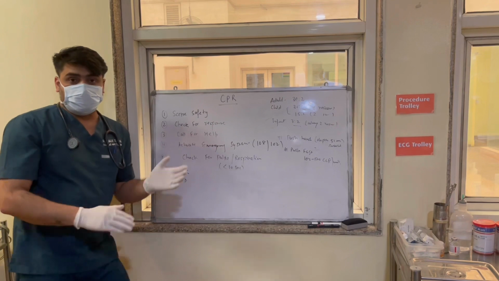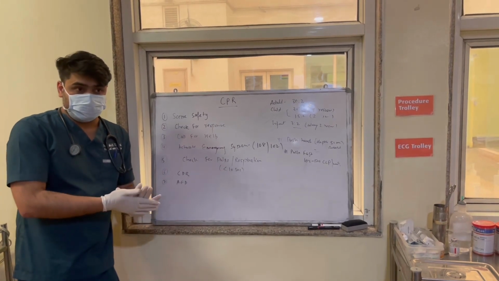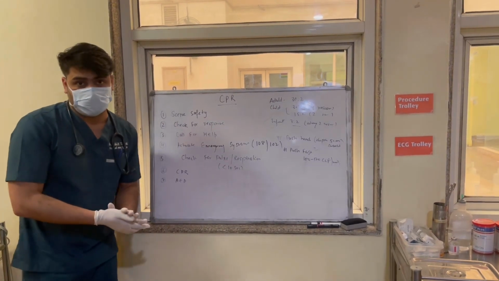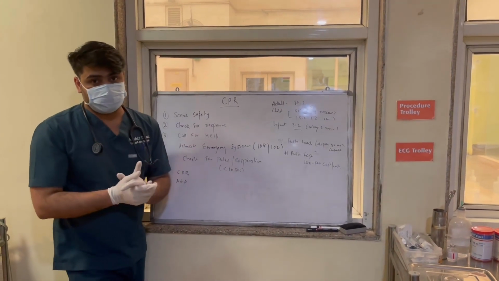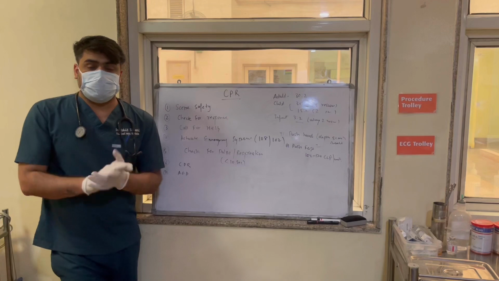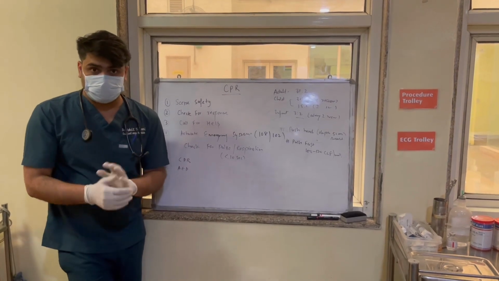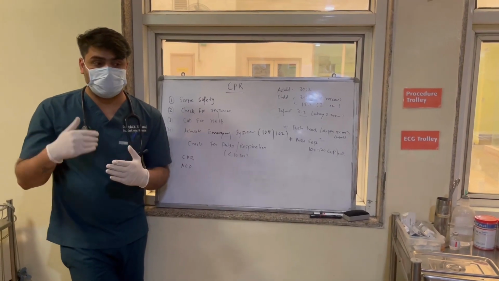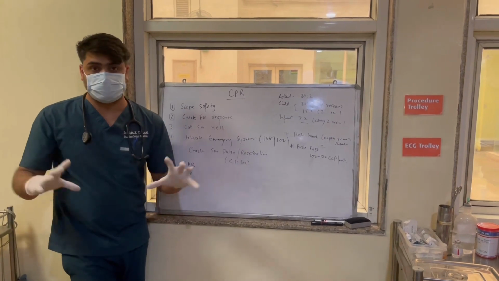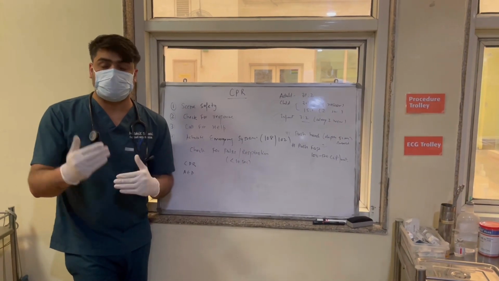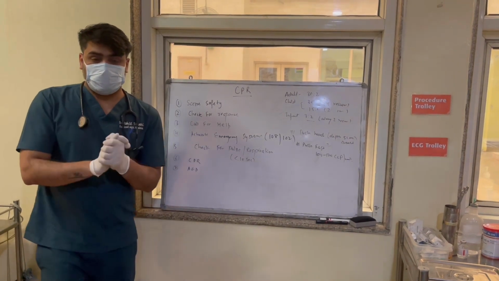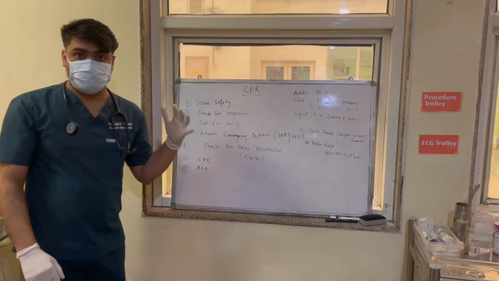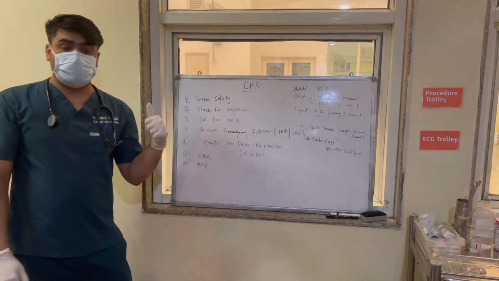Before giving CPR to any person, we make sure the person requires CPR or not. So what are the criteria? If you find any person unconscious on a roadside, airport, railway station, school, any place, a sudden fall, what you have to do? There are 5 basic steps which you have to do before addressing the patient.